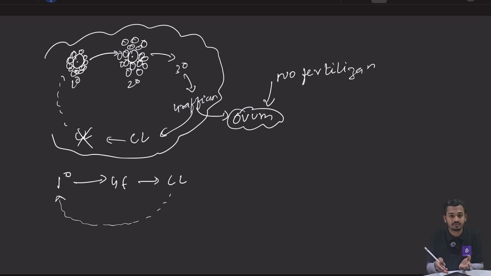तो आप देख सकते हैं, रिप्रोडक्शन को लेकर ओवरी के अंदर एक साइकिल हो रहा है, और वो साइकिल क्या है? प्राइमरी फॉलिकल से लेके ग्राफियन फॉलिकल, ग्राफियन फॉलिकल से लेके कॉर्पस लुटियम, अगर फर्टिलाइजेशन नहीं हुआ तो again it will come back to primary follicle. So this is a cyclical change happening in the ovary. It is beautiful, right? Similar cyclical changes will happen in endometrium. Similar cyclical changes will happen in estrogen, progesterone, FSH, LH. समझ में आ रहा है दोस्तों?